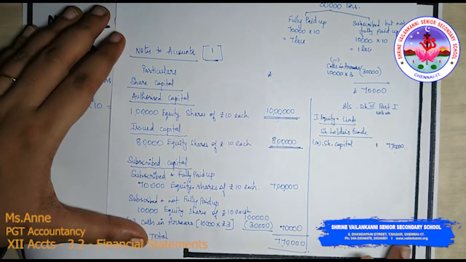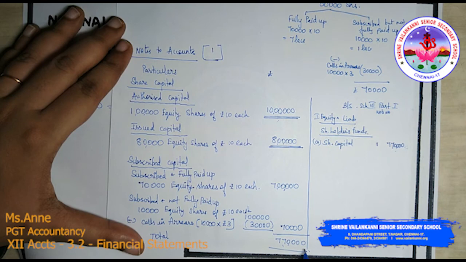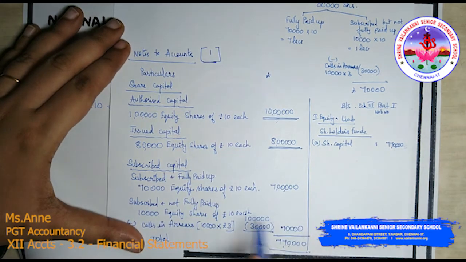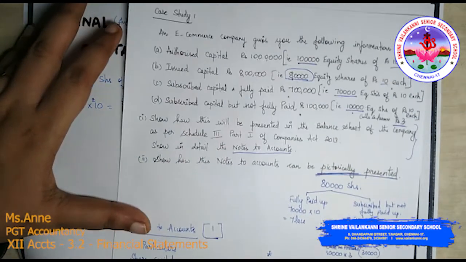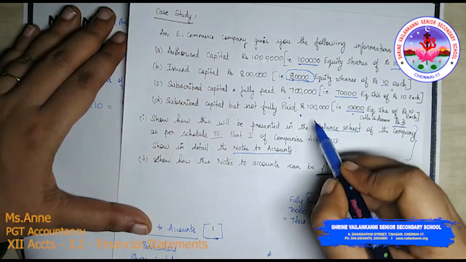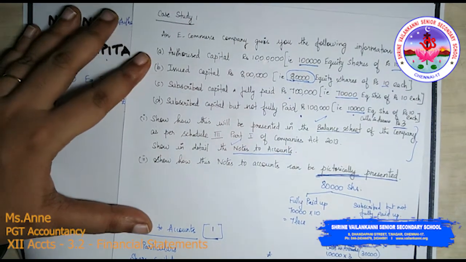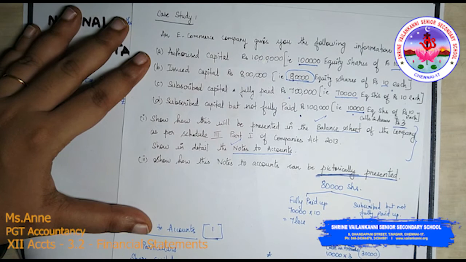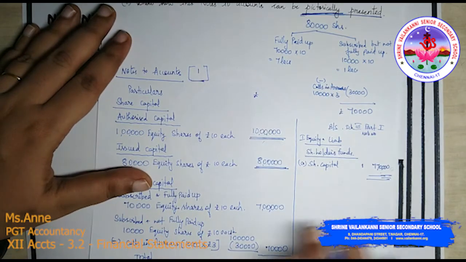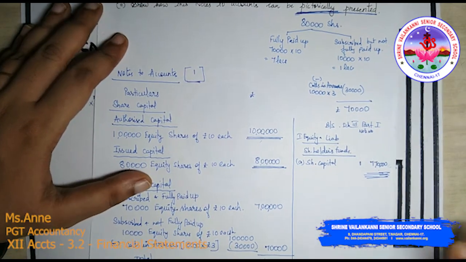So I am sure that you are able to get this, whatever we have understood. So please practice this problem, case study also you can just see. Balance sheet we have completed, notes to accounts also we have completed. So you have to show it this way because other information is not given. So you just have to show it this way, that's all.